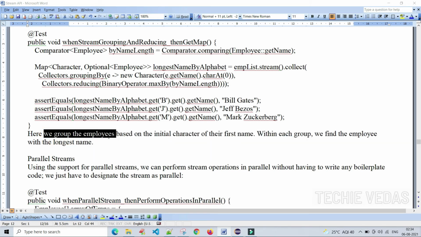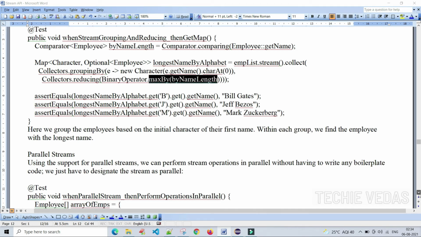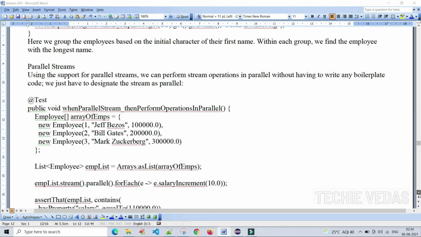Here we group the employees based on the initial character of their first name. Yes, that is what we are saying. Within each group, we find the employee with the longest name. Here we are finding the maximum length of the employee name, the longest name of the employee.